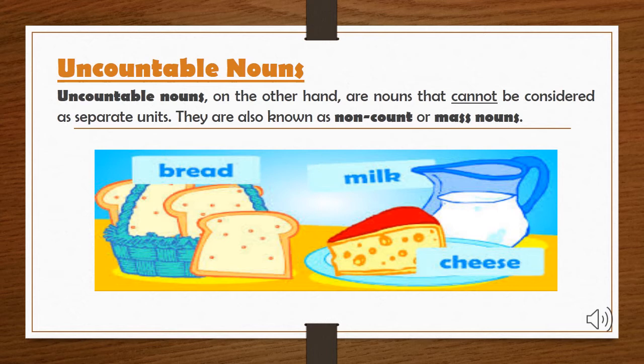Now, you can count them in another way, like there are 3 pieces of bread, there is a bite of cheese, and there is a jug of milk. Means you can count the pieces, but you cannot count the bread. You cannot count milk, but you can count a jug. So, now you know that uncountable nouns cannot be counted. Now let's move forward to concrete uncountable nouns and abstract uncountable nouns.